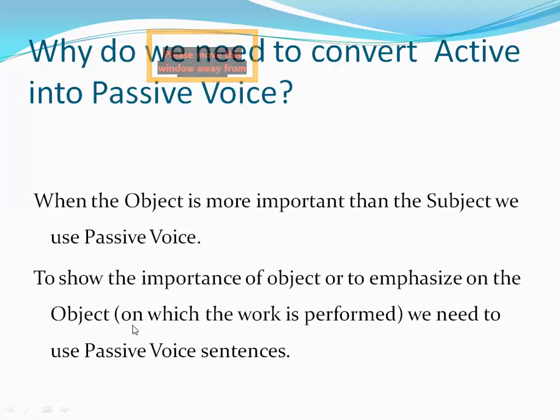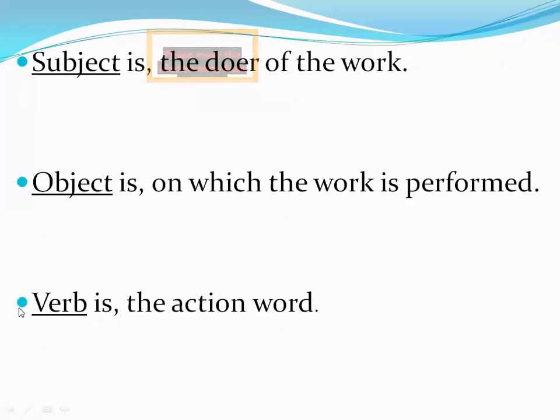ठीक है. And object is on which the work is performed. This is again, subject is the doer of the work, जो काम के करने वाला है. Okay, the subject is the doer of the work. Do means काम का करना, doer means काम के करने वाला. Object is on which the work is performed. Object क्या है, जिस चीज पर काम किया जा रहा है.